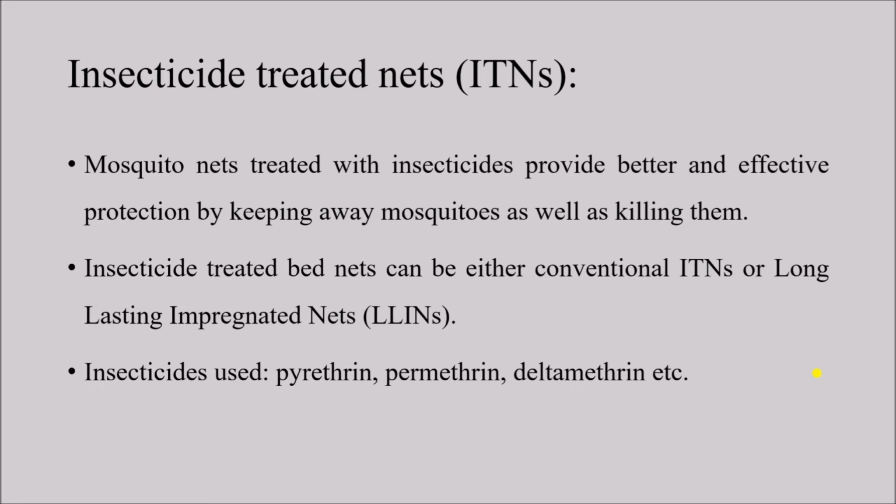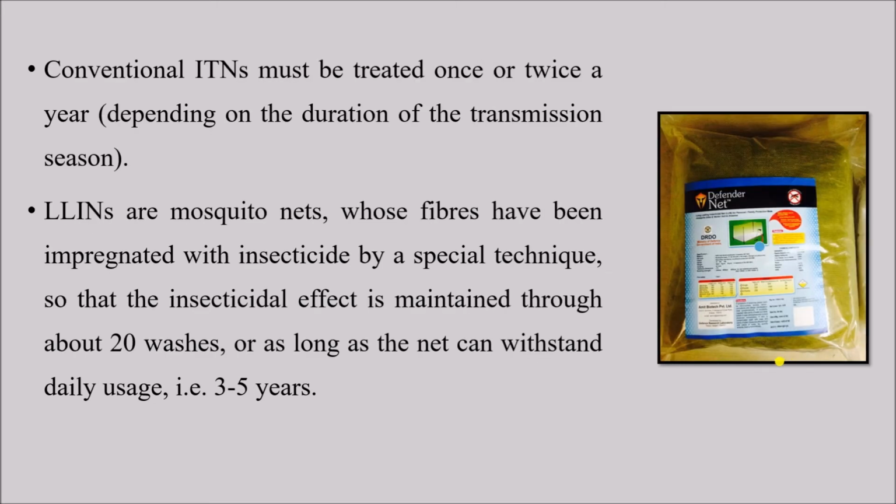Insecticide treated bed nets can be either conventional ITNs or long lasting impregnated nets. The different insecticides which are used for treating these mosquito nets are pyrethrin, permethrin and deltamethrin. Now, what is the difference between conventional ITN and long lasting impregnated nets? Let us learn in the next slide.